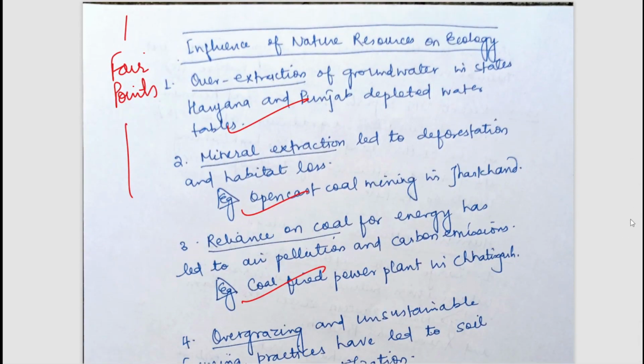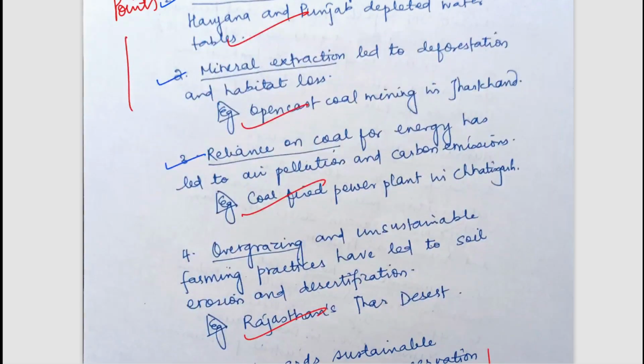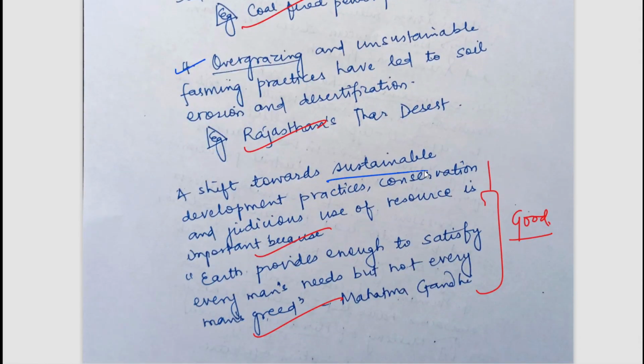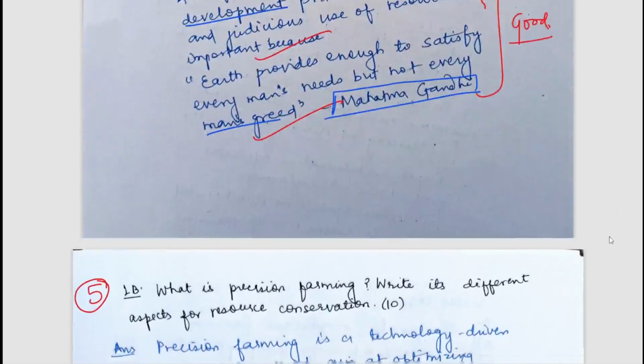Now, what is the influence of natural resources on ecology? There is over-extraction of natural resources, mineral extraction, reliance on coal, and overgrazing. All these things have been well mentioned. We need to shift towards sustainable development, which is very much needed. You can see a very good quote used in the conclusion: Earth provides enough to satisfy every man's need, but not for every man's greed. It might be a question in your ethics paper, and it was said by Mahatma Gandhi. So this was the first question. I think you are able to understand it well, and most of the students will be able to write these answers very nicely.